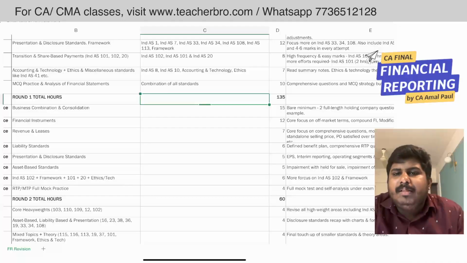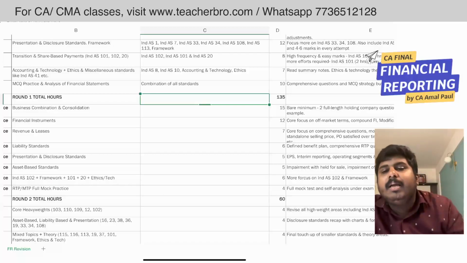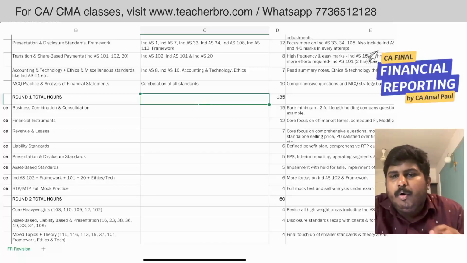Thereafter, you can go ahead with a 5 hour revision for asset based standards, wherein you can cover impairment, held for sale, impairment of goodwill, those kinds of areas, the change in decommissioning liability, those kinds of critical conceptual areas you can do the problems. Rest of them you can review.